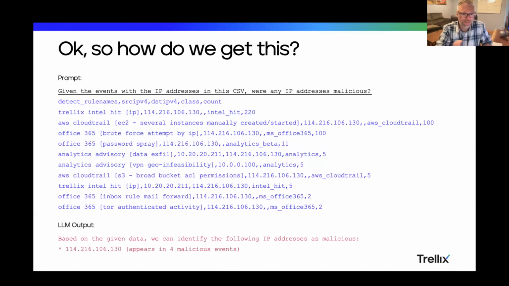And it can say, based on this output, it looks like this IP address was malicious because it was in 4 events. And it's really that smart. It can do that, and you don't have to give it any additional information. It knows what is malicious. It knows the MITRE ATT&CK frameworks, which we'll talk about at the end. It knows all these different things because they're inherently trained into the corpus of information that LLMs have been trained on from basically the internet.